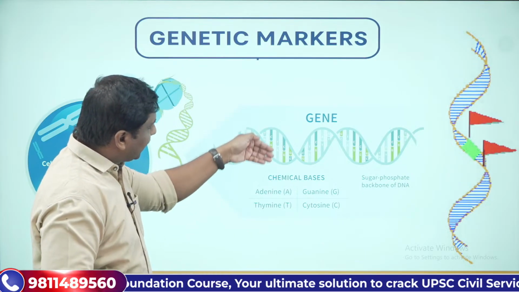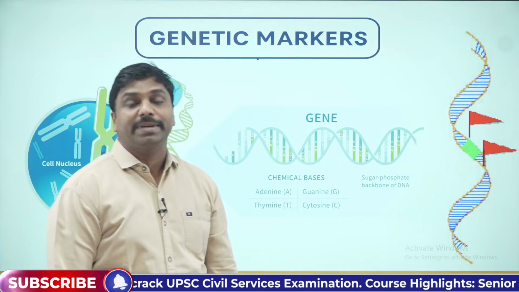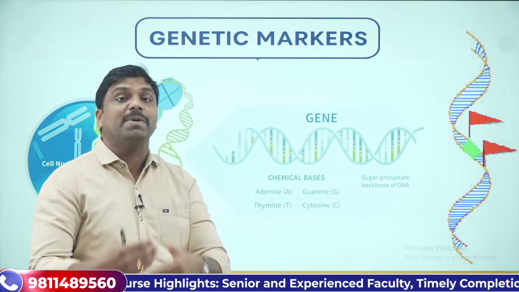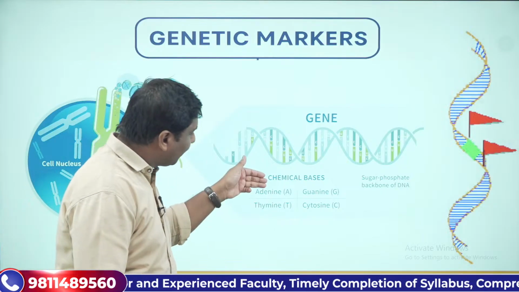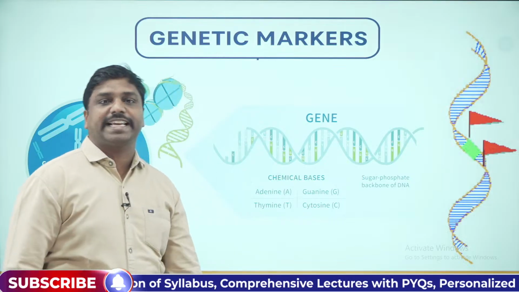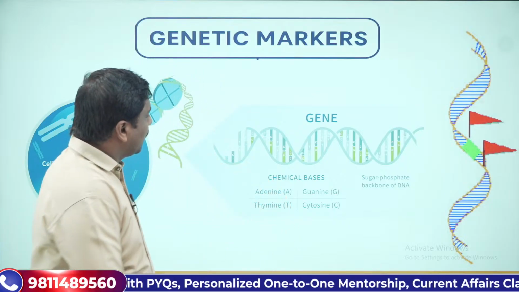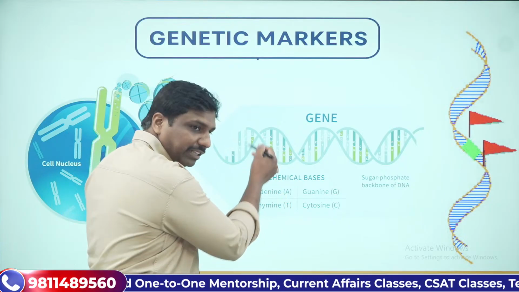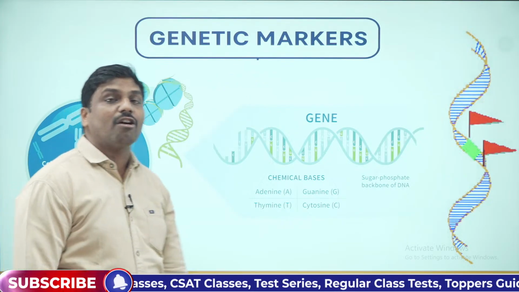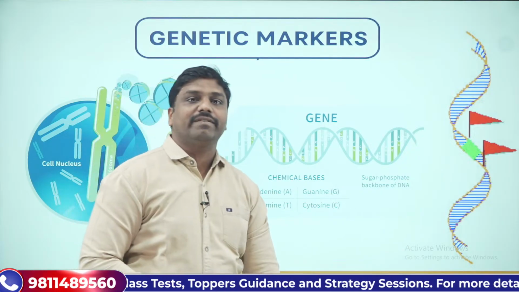Usually DNA is made up of chemical bases: adenine, thymine, guanine, and cytosine. They are complementary base pairs. Adenine is always paired with thymine, and guanine is always paired with cytosine. If there is an A on one strand, then on the other strand it would be paired with a T. Like that we have the complementary bases. So this is how the structure of the DNA is.